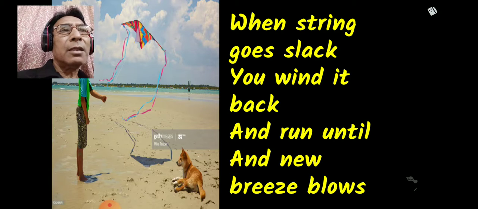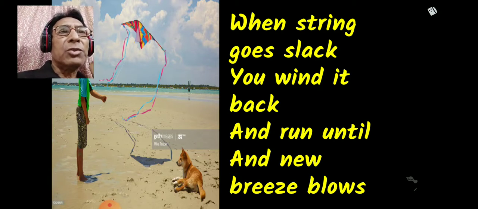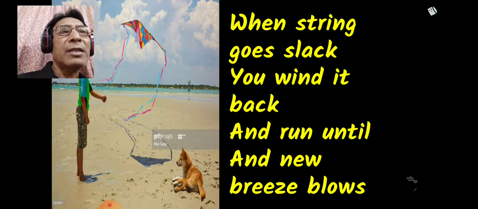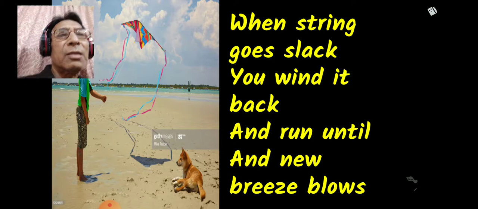When the string, the string which connects the kite, goes slack, meaning loose. It becomes loose because the kite is no more flying, there is no wind, so the string slacks.